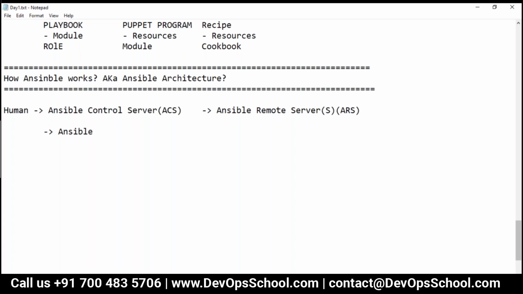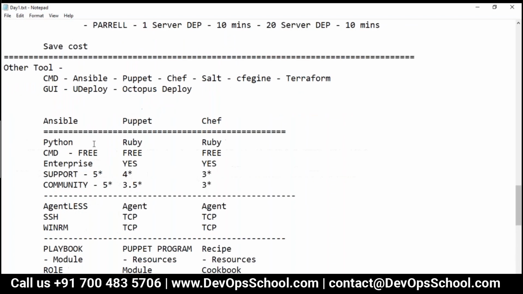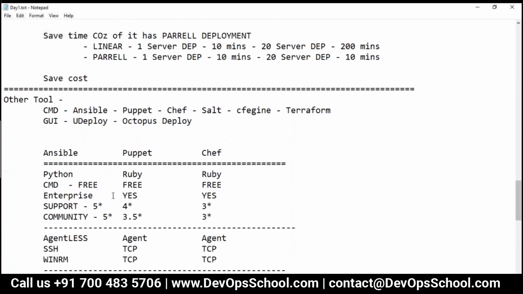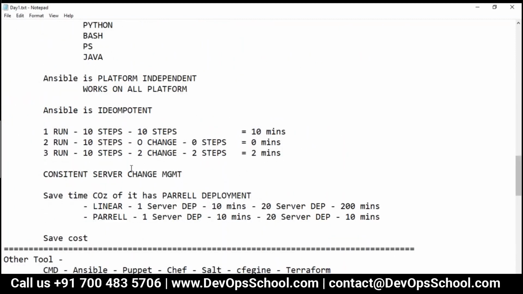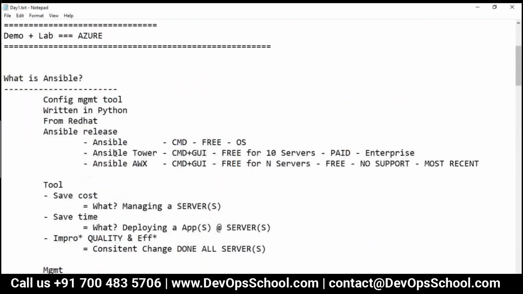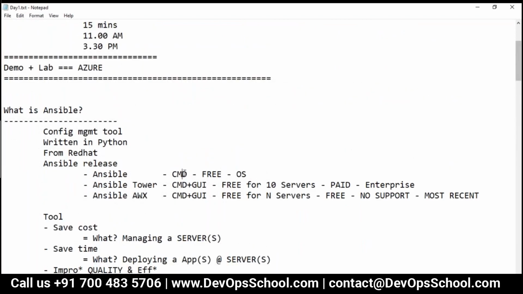Okay, Ansible. Now this tool we have to install it. Let me tell you, apart from that, you will get other tools along with it. But here Ansible is important. This is the same Ansible tool I'm talking about, the command line tool in the release options, CMD.